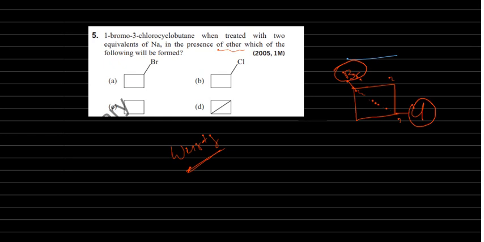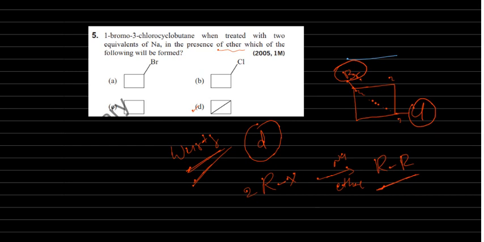So your answer will be D. It is a Wurtz reaction. In the Wurtz reaction, generally we write 2 moles of RX with sodium in ether, giving R-R. So alkanes are forming like this. What's happening here? We are taking RX, the X is released and the R groups connect. Similarly here, the halogens are released and this carbon and this carbon are connected. So the final answer is D.